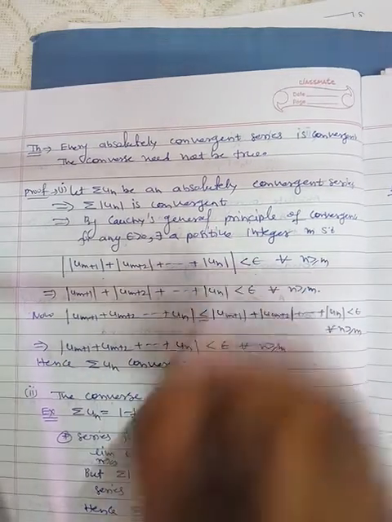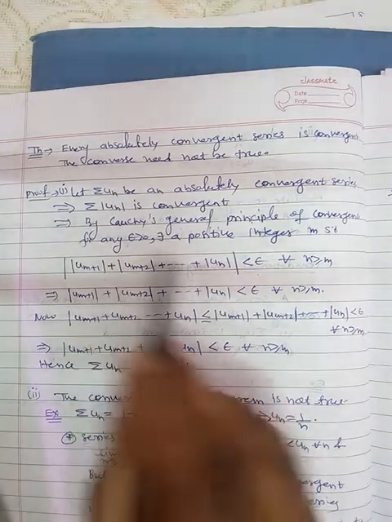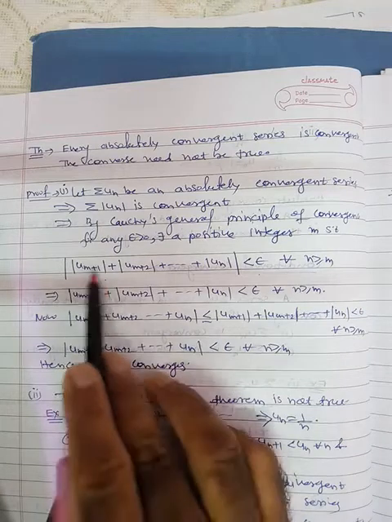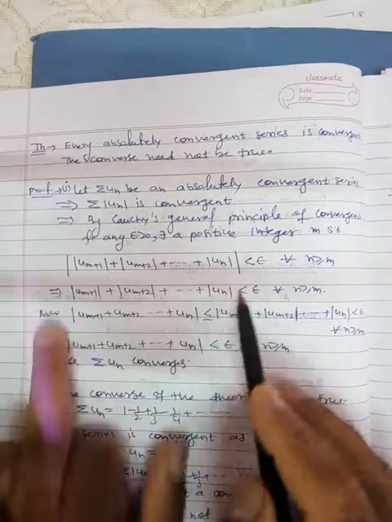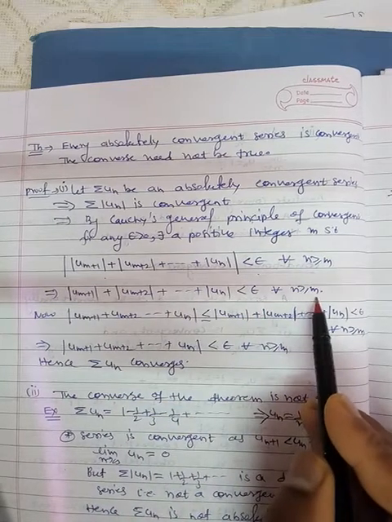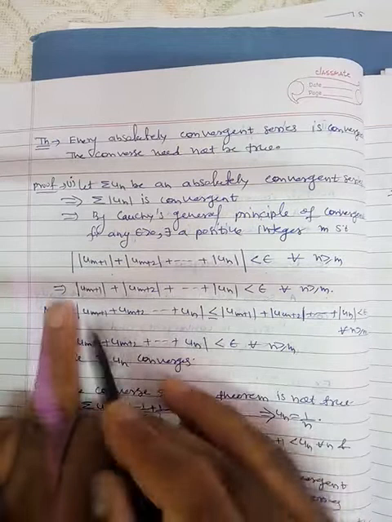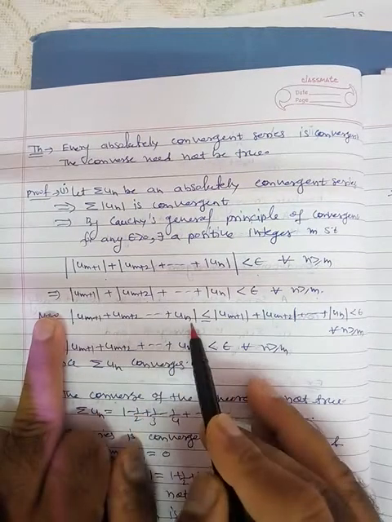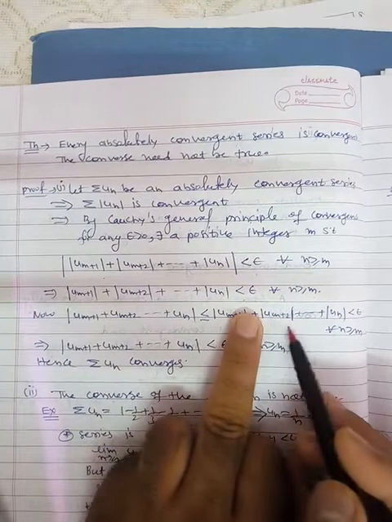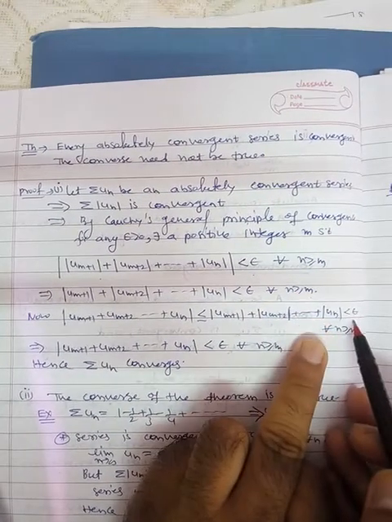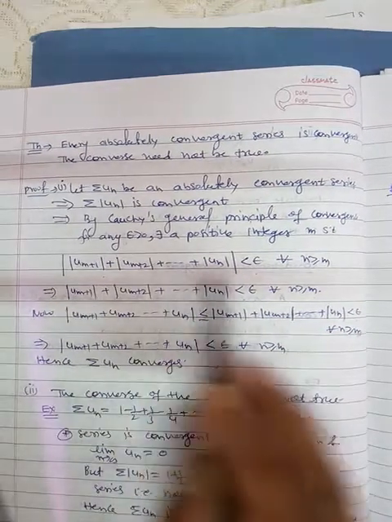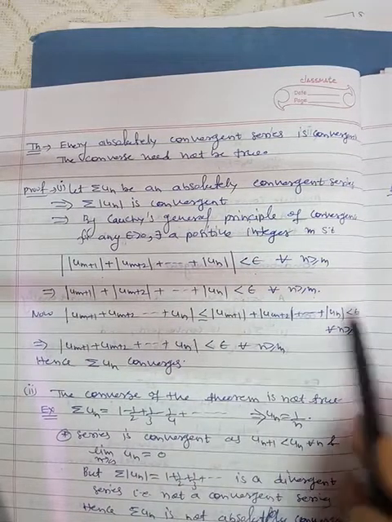This is the Cauchy principle. Fine. For the series we have already developed this test. Then because this is positive, this is positive, you can avoid this magnitude. So un plus 1 plus un plus 2 plus un plus p is less than epsilon for all n greater than or equal to m. Now find out this magnitude of un plus 1 plus un plus 2 plus un plus p. Apply triangle inequality. So this will be less than or equal to magnitude of un plus 1 plus magnitude of un plus 2 plus magnitude of un plus p, less than epsilon. This is for all n greater than or equal to m. But from here this quantity is less than epsilon. So that's why this is less than epsilon.